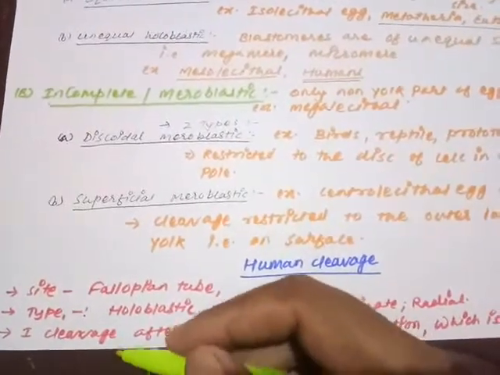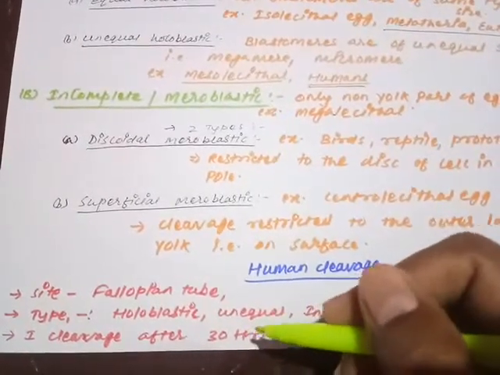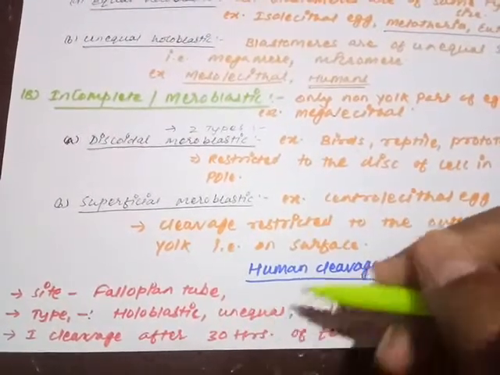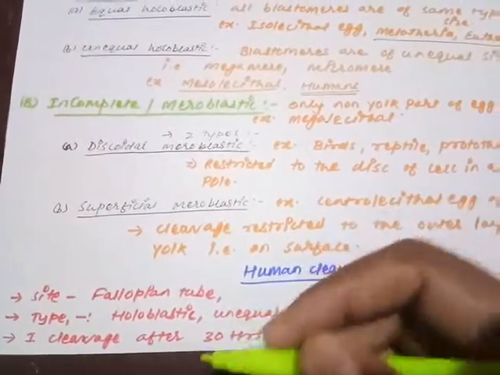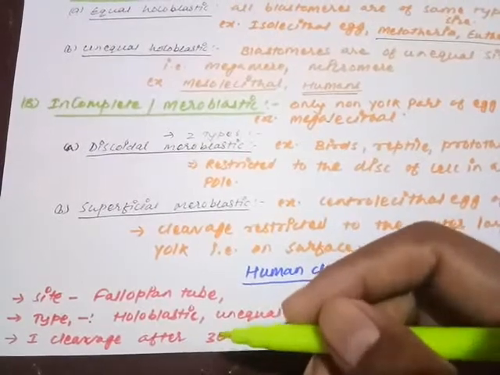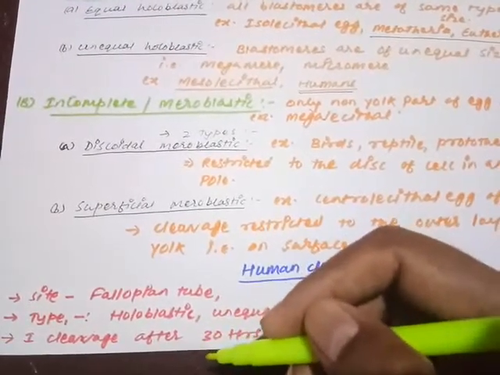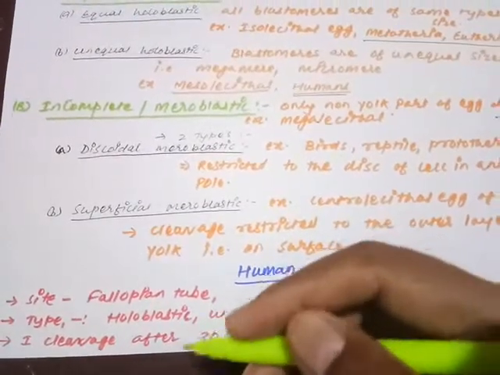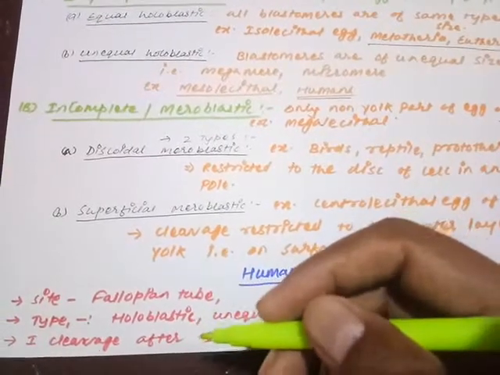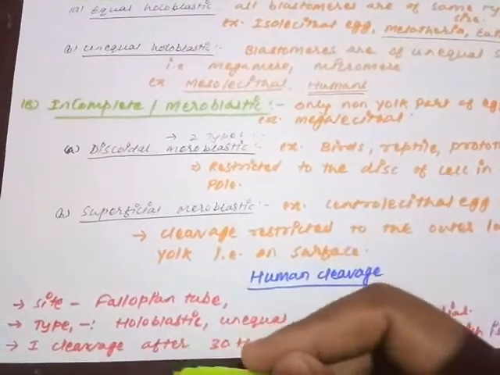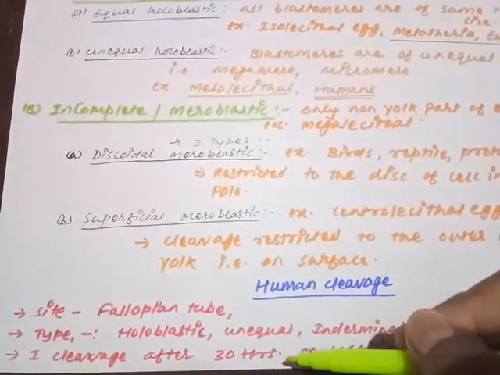The first cleavage in the human will start after 30 hours. Now my dear child, whenever a duration like 30 hours, 60 hours, 72 hours, 3 days, 4 days, 5 days, 10 days is mentioned, that duration is in reference to the time of fertilization. When fertilization occurs, the process of embryonic development begins. Suppose we take the 40 weeks of the gestation period: 40 weeks means from the day of fertilization. So the first cleavage in the human will start after 30 hours of fertilization.